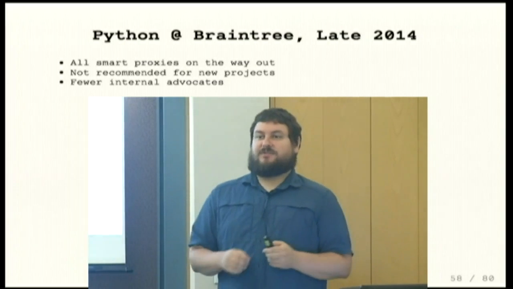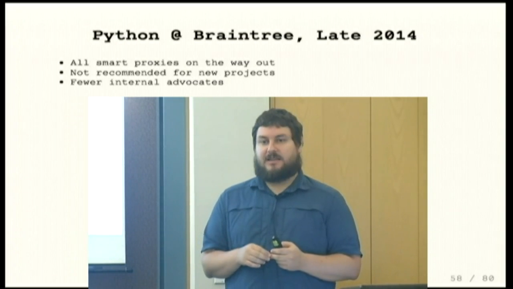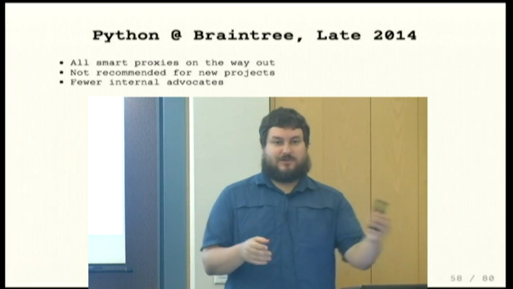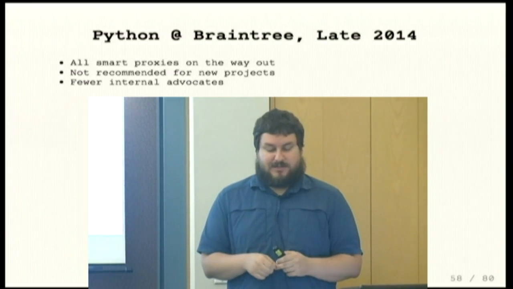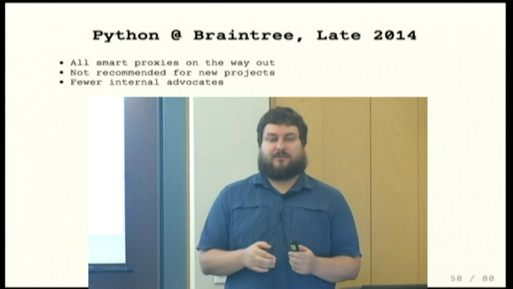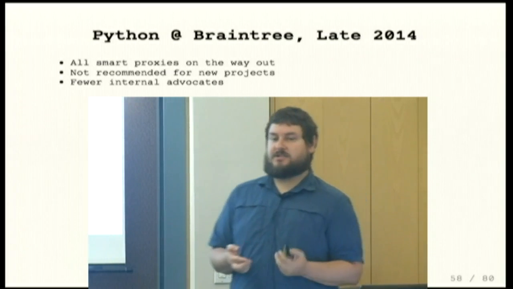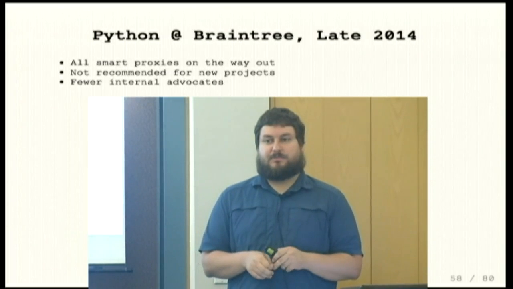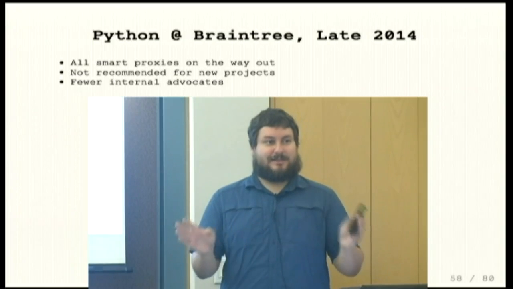And Python also has fewer internal advocates at Braintree than it used to have. And it's not that people have left to go take jobs where they actually write Python, which wouldn't surprise anybody, I think, but isn't what happened. People are just really excited about other technologies that have matured in the time being, like Clojure and Go, and newer things like Elixir that I think people who do Ruby are very attracted to. Not me, just to be clear. I still like Python.